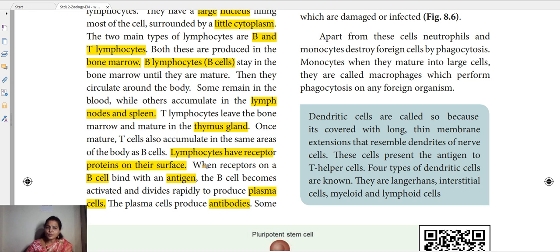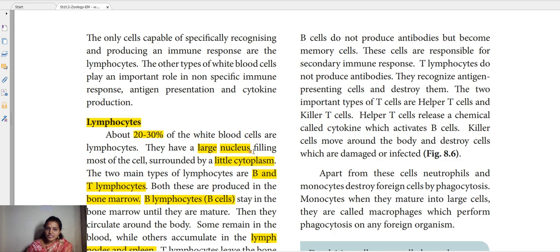And what about the T cells? T lymphocytes are also there in the lymph nodes and spleen. So these T lymphocytes are of two types: T helper cells and T killer cells. Okay, so just from the name, helper T cells, in which way will they help?